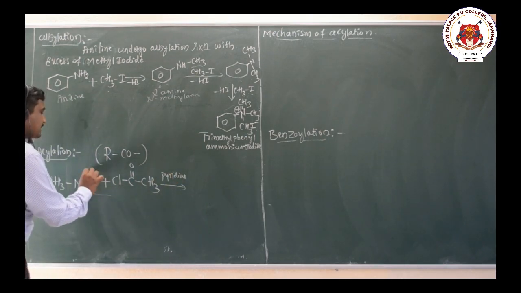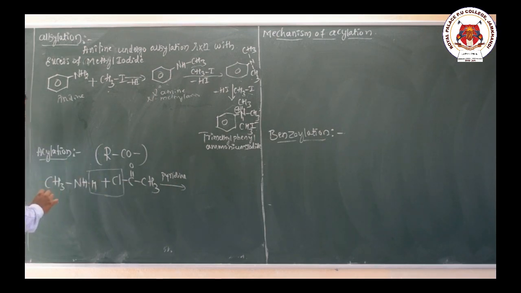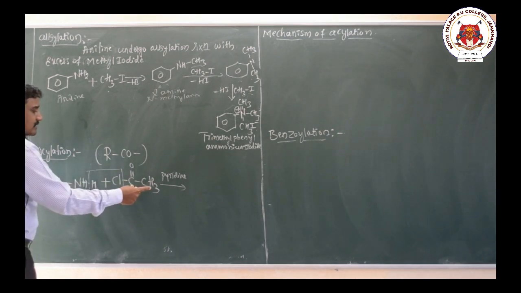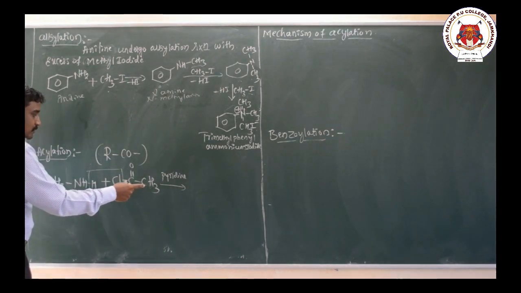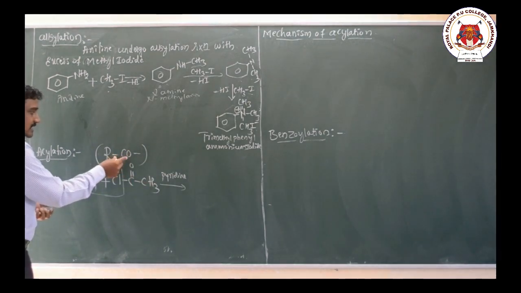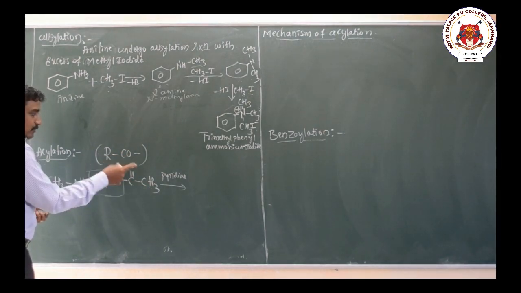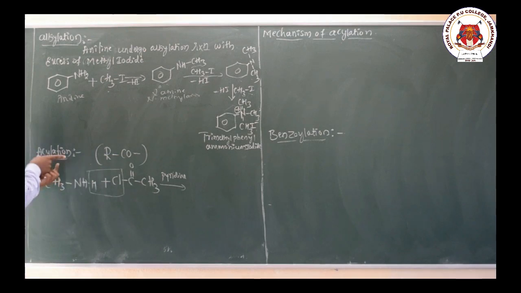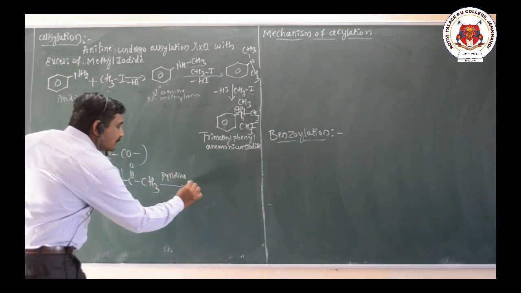Removal of HCl takes place, and this amine gets substituted by the CH3CO group. So there is introduction of the CH3CO group, the RCO group, into the amine, and that reaction is called acylation of amine.